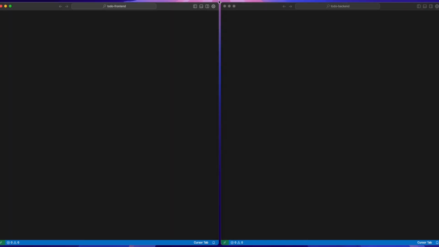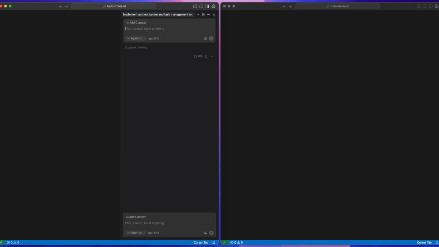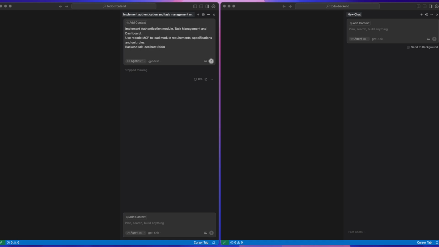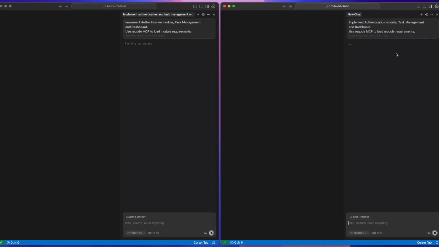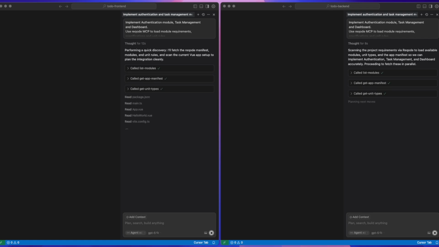database. Let's start. First, we'll give the agents a prompt to implement the authentication module, task management, and the dashboard. The prompts are the same for both subsystems, but for the front end, we'll specify the API address. The agents start by requesting the list of modules via MCP, then they fetch the subsystem manifests and unit type rules. After that, they request detailed specs for each of the 3 modules and begin generating code according to specifications.